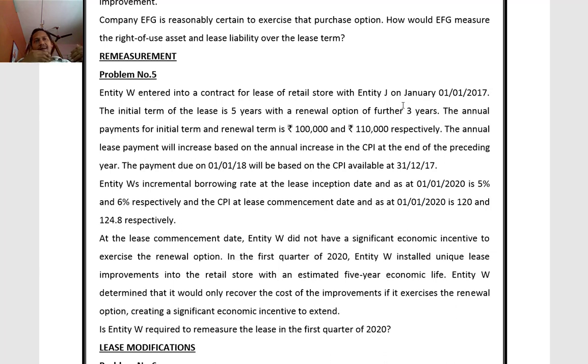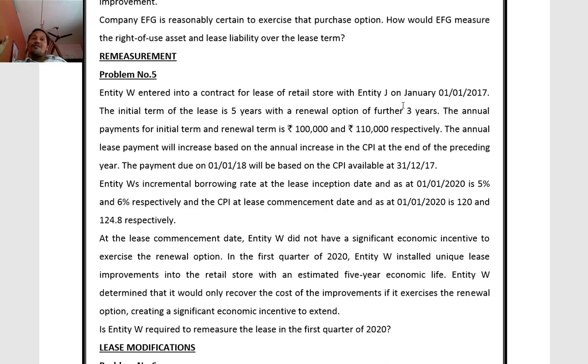Initially, entity W does not have any significant incentive to exercise the renewal option. But in the first quarter of 2020, we installed some lease improvements in the retail store, for which the economic life is expected to be 5 years. And for recovering these improvement costs, we have to exercise the renewal option. Now, this happened in the first quarter of 2020. Whether we have to remeasure the liability or not.